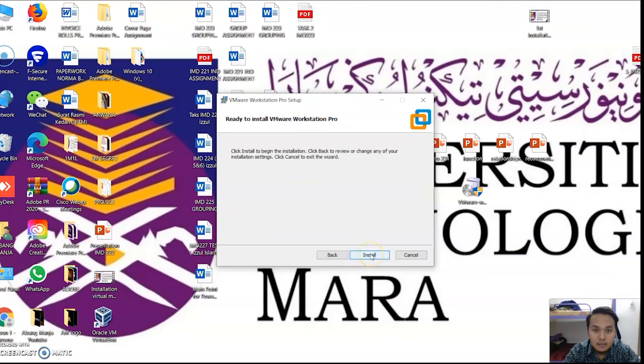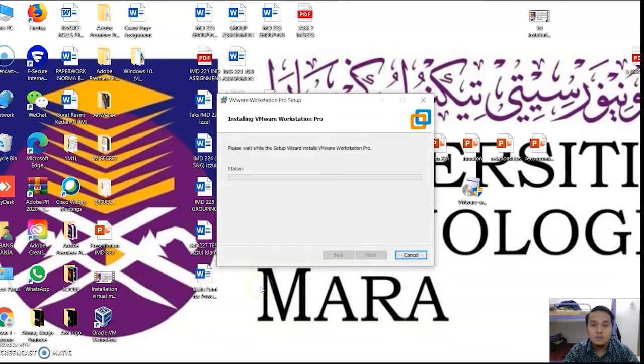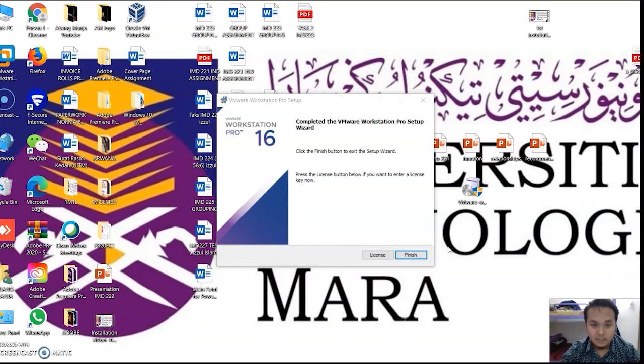install. A window will pop up for installing VMware Workstation Pro, and we have to wait several minutes to finish installing the VMware Workstation Pro. Okay, after the installation has finished, a pop-up for completing the VMware Workstation Pro setup wizard will come out on your screen. So you click finish.